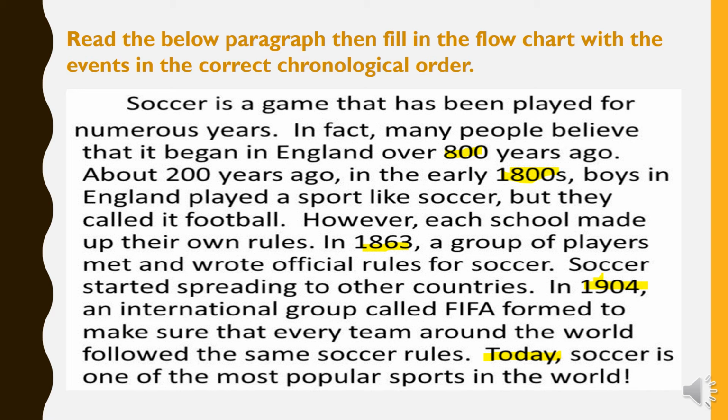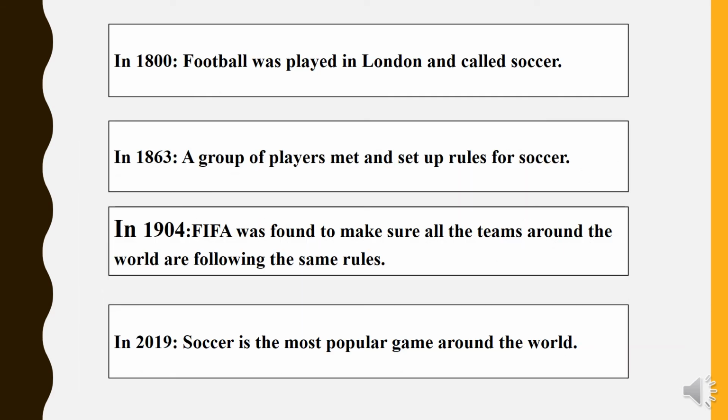So here we have dates. I may ask you to number the events, but there is another way to ask this question, which is to fill in a flow chart. A flow chart means events after each other. Event one, event two. It means they are happening one after the other.